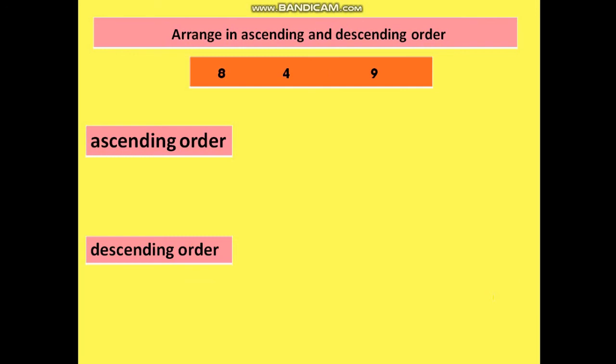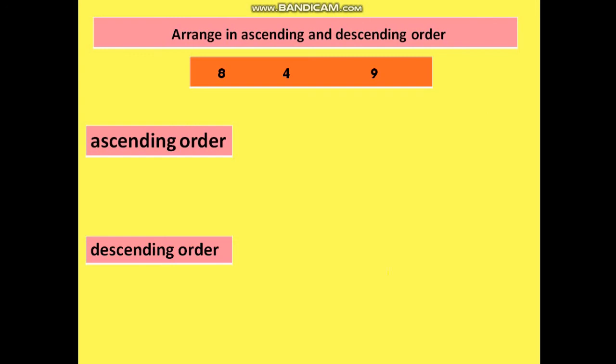Last one example. Let's take this. So, in the last example, we have only 3 numbers. You can practice arranging in ascending and descending order starting from 3 numbers, 4 numbers and so on. So, keep on practicing them.